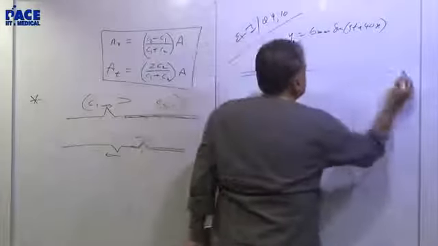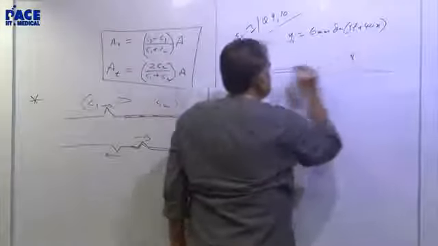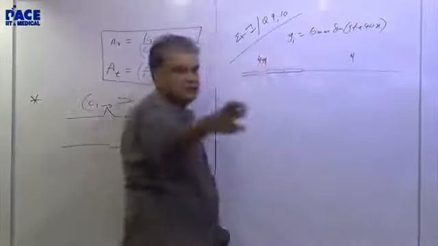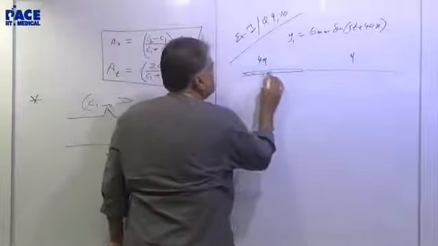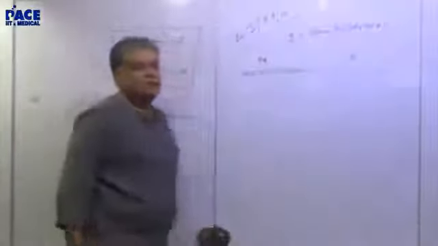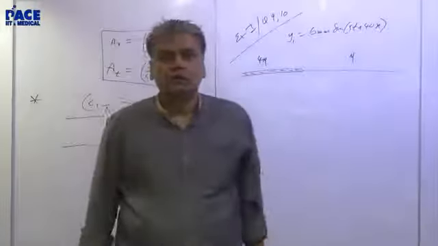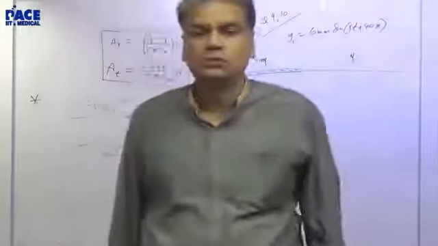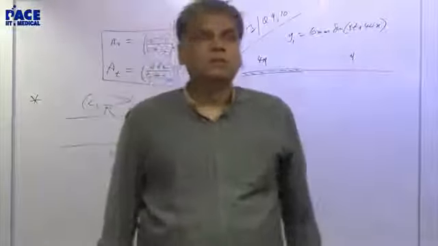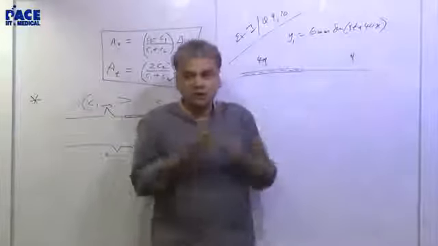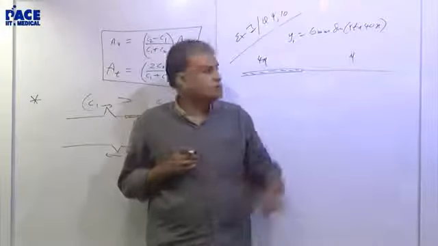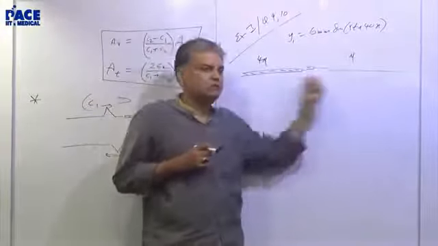So there is a lighter string here. This string happens to be mu, and this happens to be 4 mu. Am I right? Is it given that way? So, a wave is moving in a composite string from the lighter string to the heavier string. So, lighter string must be here and this is the heavier string because it's going to the left.